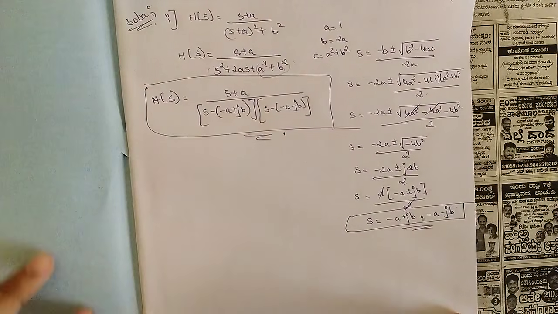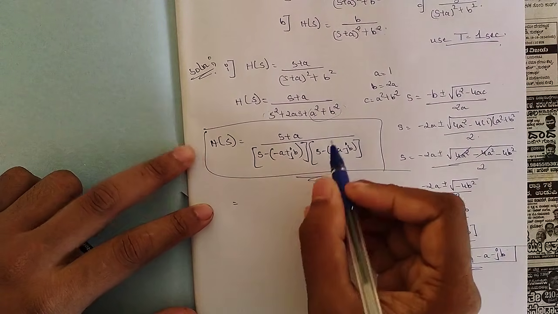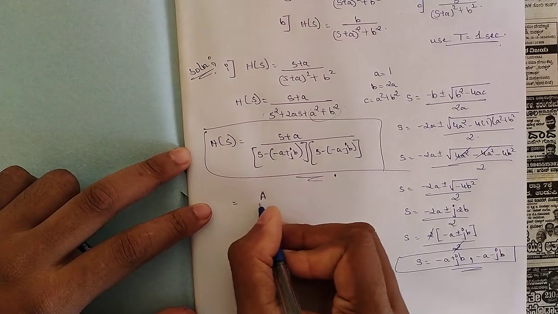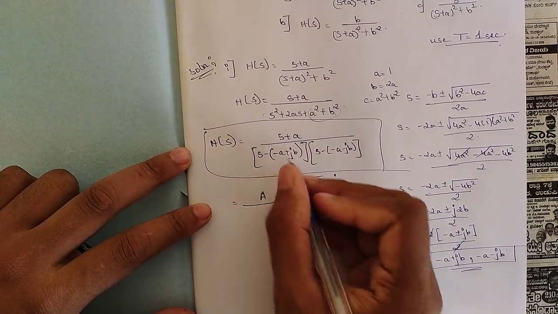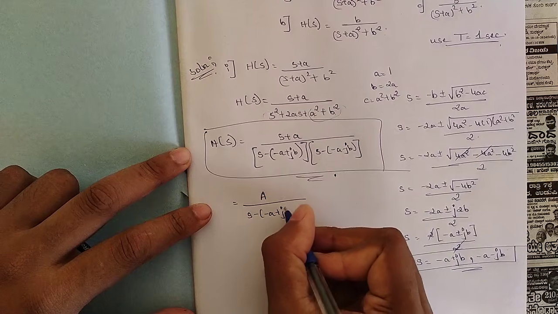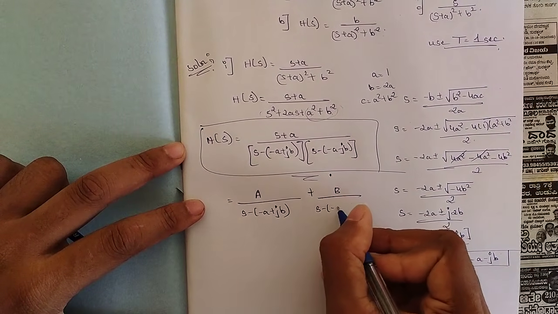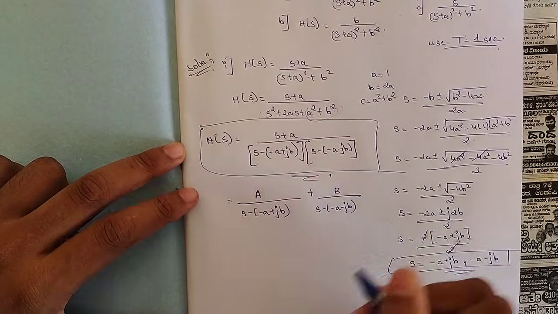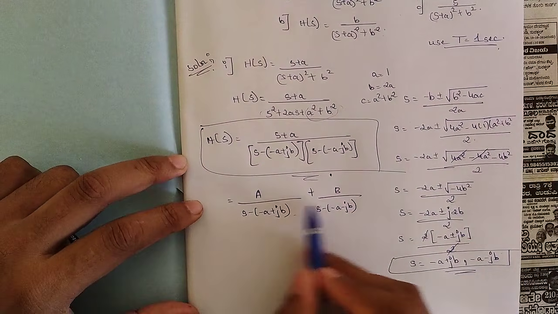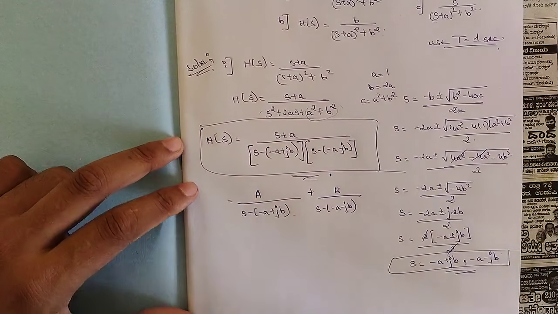Okay, so now let's further proceed. After taking the partial fraction, we would be left with A divided by (s minus of minus a plus jb), plus B divided by (s minus of minus a minus jb). In order to cancel the two terms, we should be cross multiplying so that we would have the common denominator.